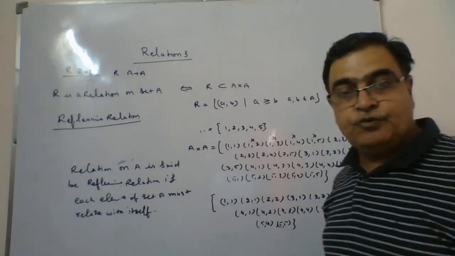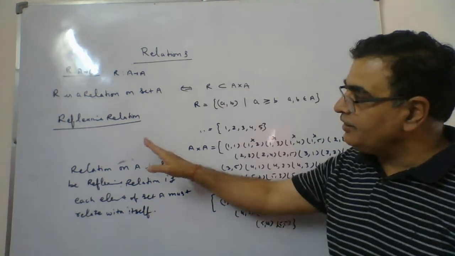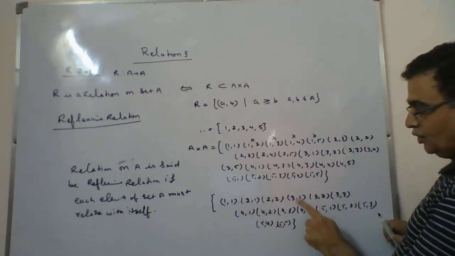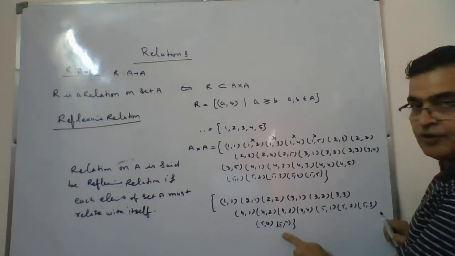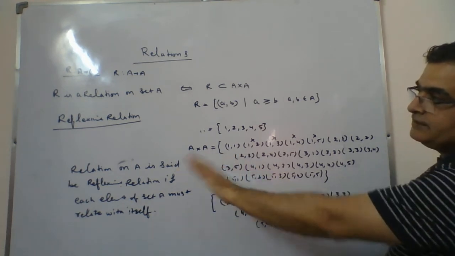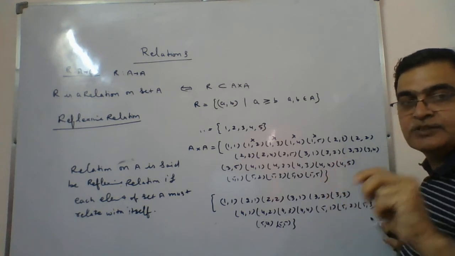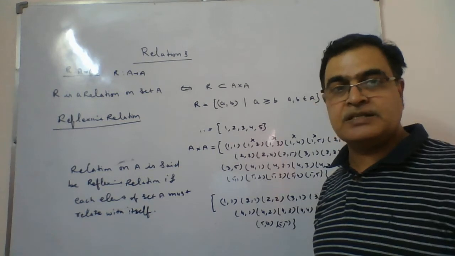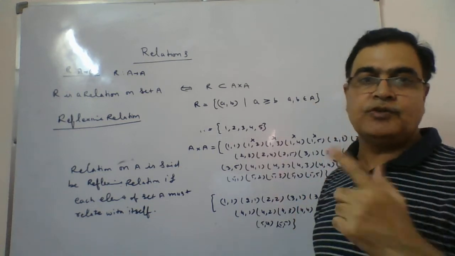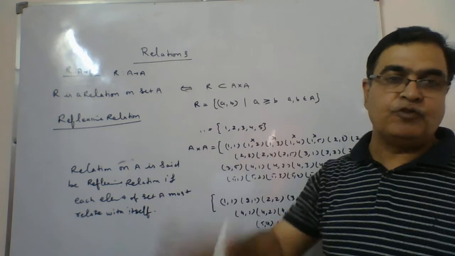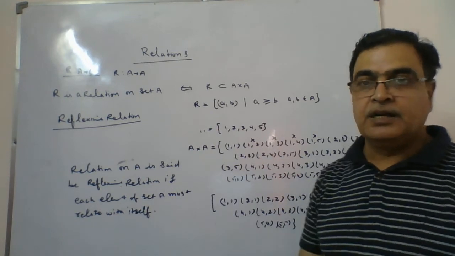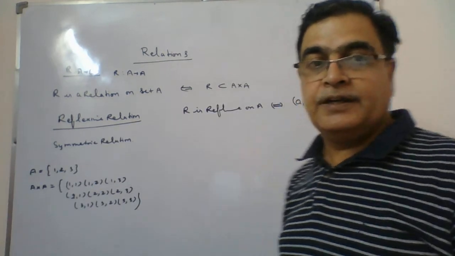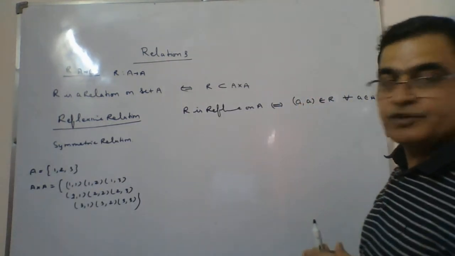So this relation, when you take, is it an identity relation? No, because in identity only these 5 elements must be there: 1, 2, 3, 4, and 5. But is it reflexive? Yes, because in this case, what we are finding, each and every element is relating with itself. That is a must. Some extra elements are also there, so we will say yes. This relation is said to be reflexive relation. Is this clear? Next relation which we are taking is symmetric relation.